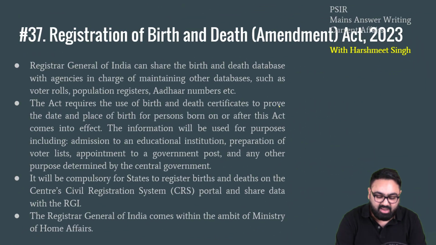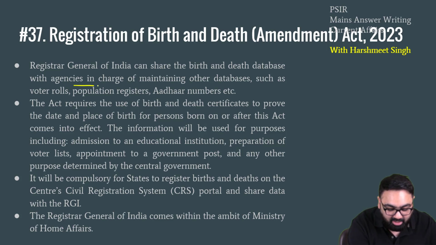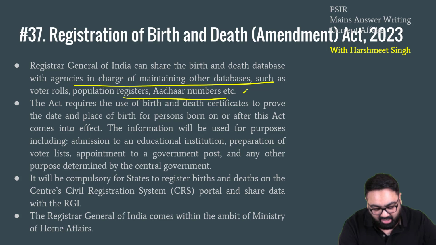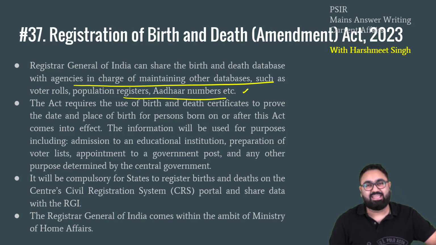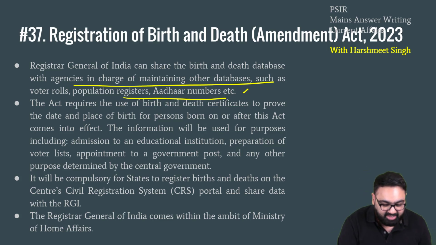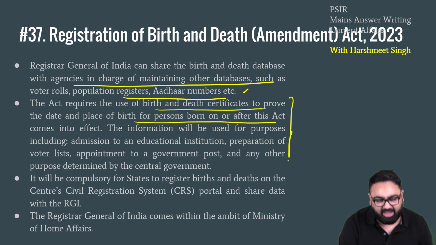This Registrar General can share the database with different government agencies along with population numbers, Aadhaar numbers, etc., so that the government schemes can be formed in a manner that impacts the maximum population. The Act requires birth and death certificates of the people to prove that they have died or they have basically taken birth. Information will be used for different purposes.